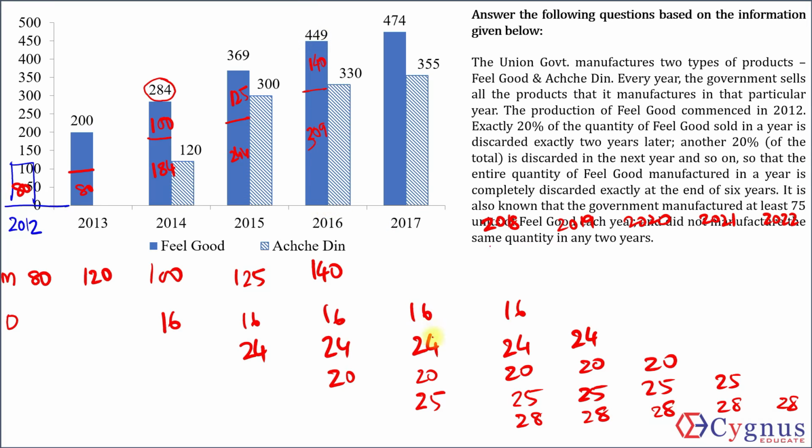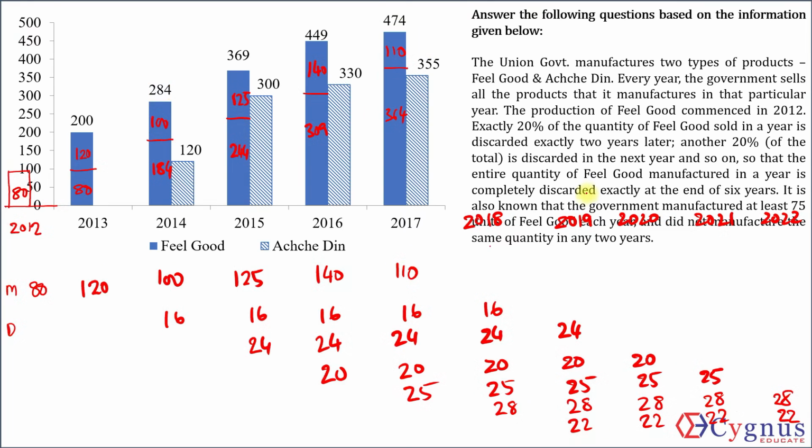Out of these, 85 will be discarded. Out of 474, 364 is from previous years, which means 110 is the production. 20%, 22.